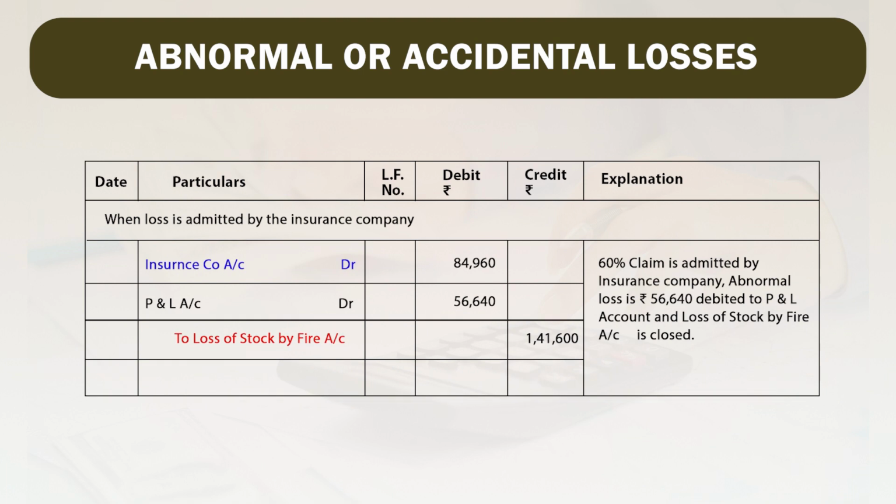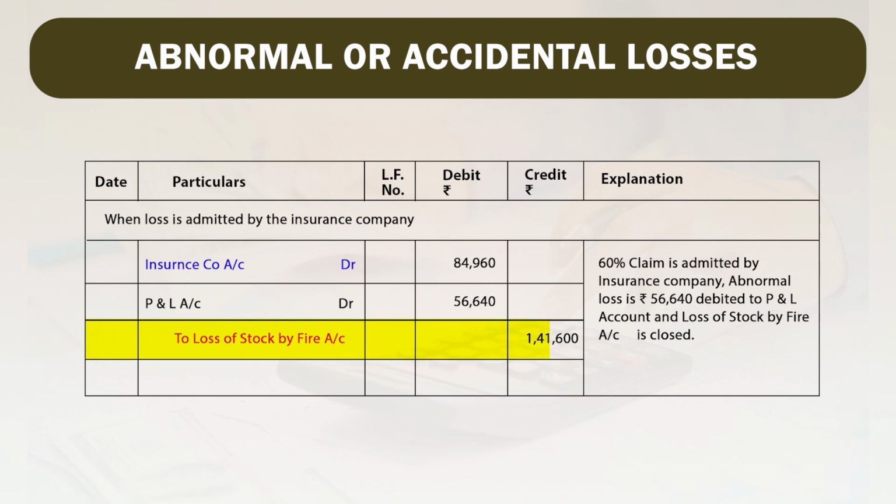Then friends, here what happened, that only 60% claim is admitted by the insurance company. Therefore, the entire amount cannot be debited to insurance company accounts. The whatever claim is admitted by the insurance company, that we will debit over here. So, insurance company account debited by 84,960 and the remaining amount is our loss, and that is why we have to transfer it to profit and loss account